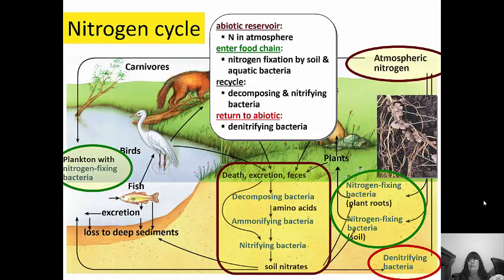If you ever have to take an environmental microbiology class, you'll learn all about this. You have a lot of different bacteria involved here, but the biggest things you guys need to know are that the abiotic reservoir is the nitrogen in the atmosphere. It enters the food chain through nitrogen fixation by the soil and aquatic bacteria. It's recycled by decomposing and nitrifying bacteria, and is returned to the abiotic by denitrifying bacteria.